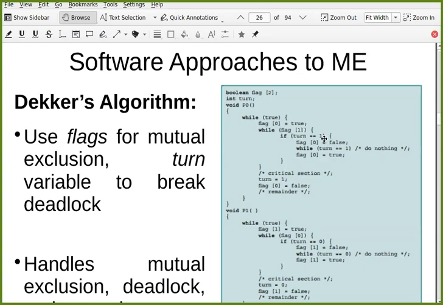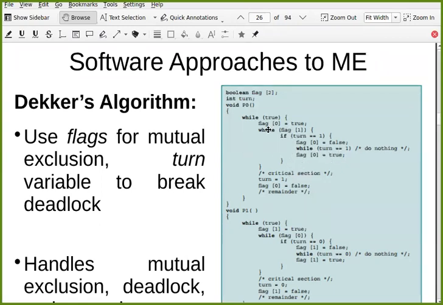But whose turn is that? Whose turn is this? Is it 1 or 0? Will it be 1 or 0? Are you getting this or not? Why is this flag 0 equal to true? Why was this instruction executed? Because turn was not 1. Turn was not 1. That's why this flag 0 became true and you came here again.